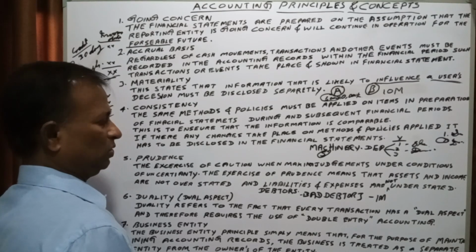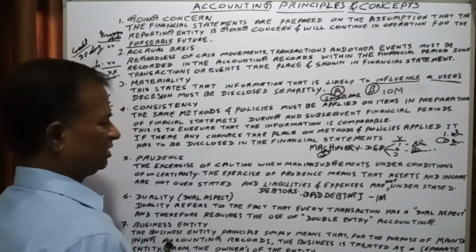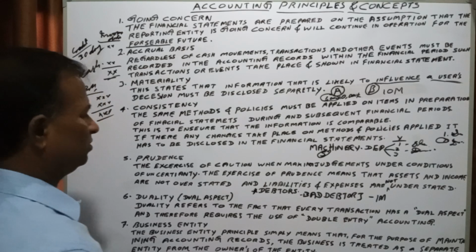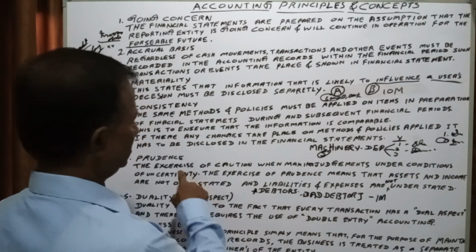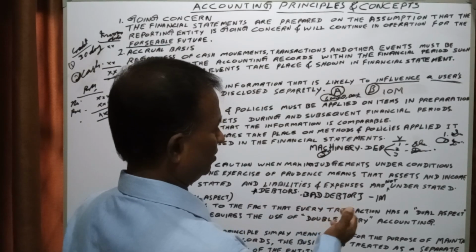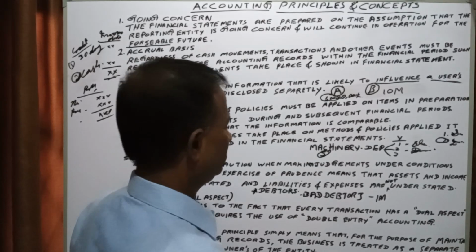So when you are judging whether a particular debtor is bad or not, you have to exercise caution, because if later we say we can recover it, that is a big problem.